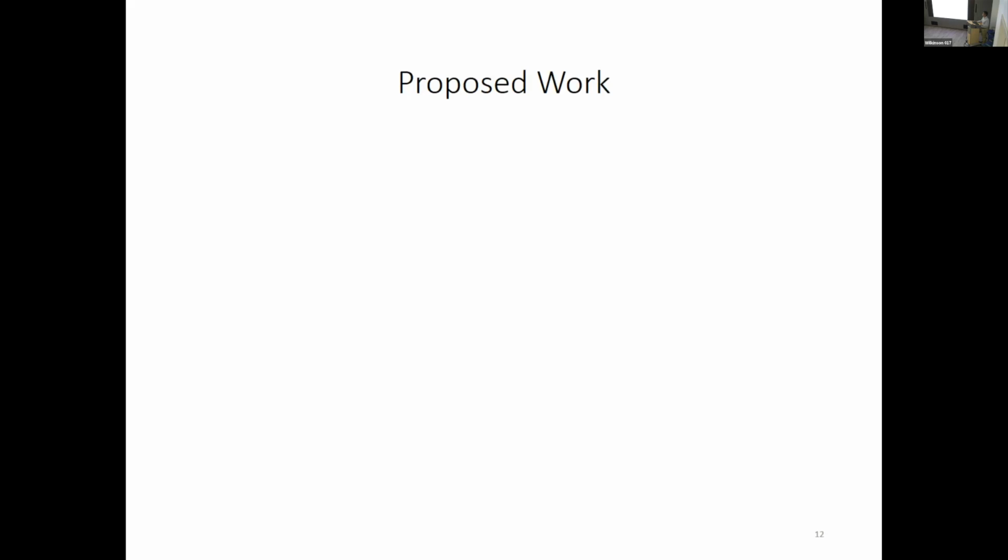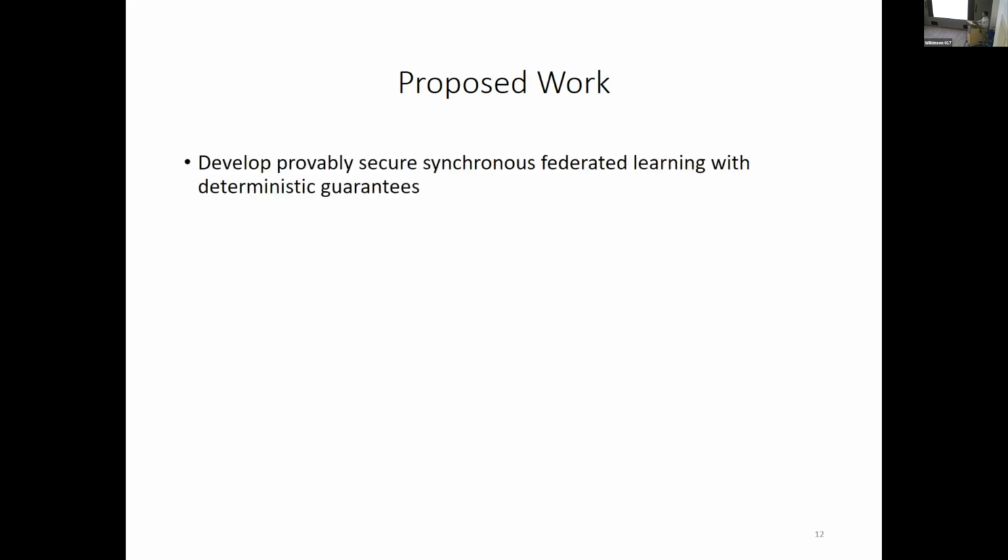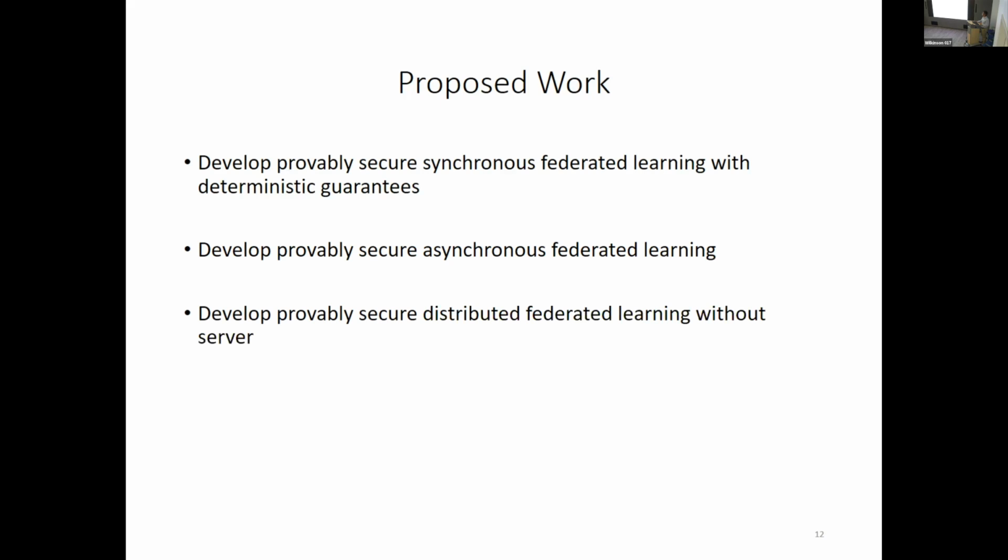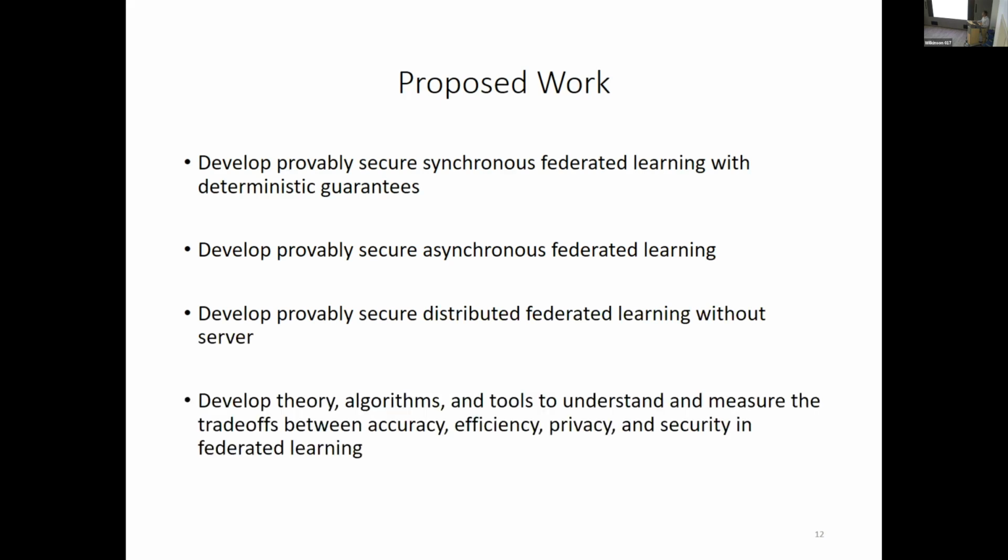And in this AI Institute Center, we are going to do the following. First, we are trying to develop provably secure federated learning methods with deterministic security guarantees, and develop provably secure asynchronous federated learning, and provably secure distributed federated learning without the central servers. And finally, we try to develop theory, algorithms, and tools to understand and measure the fundamental trade-offs between accuracy, efficiency, privacy, and security in federated learning. Okay, yeah, that's